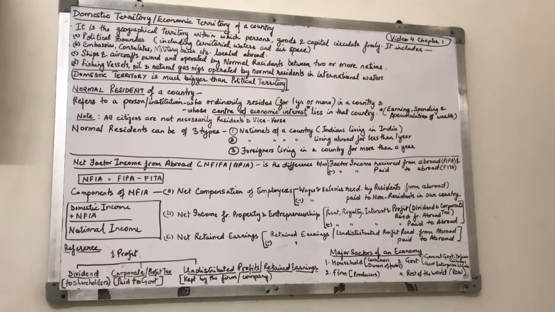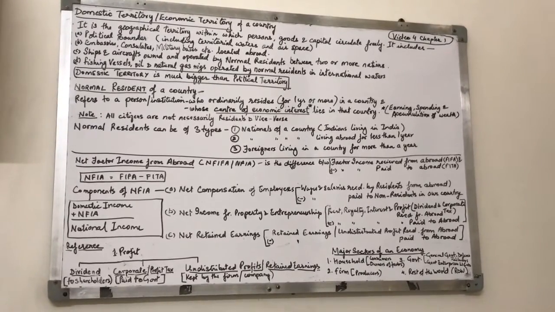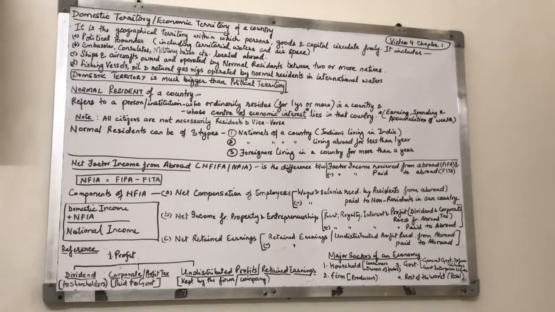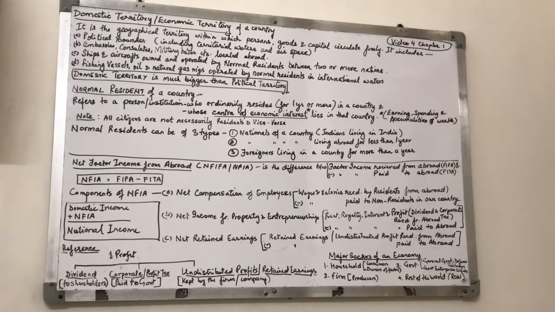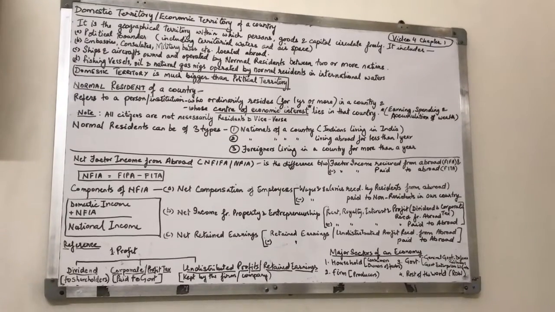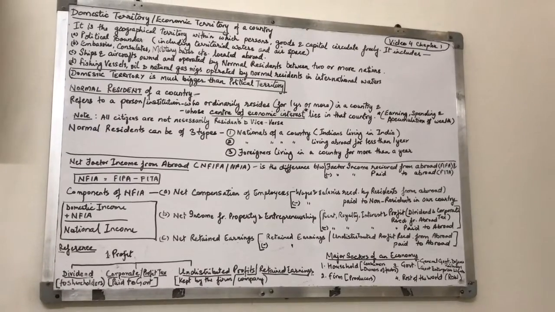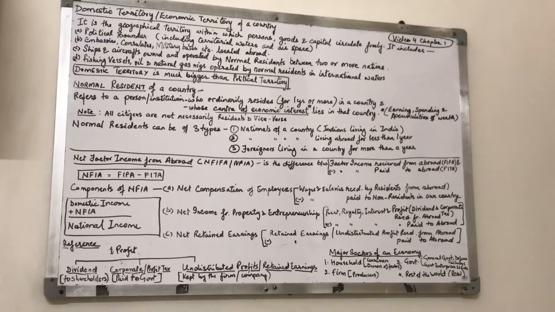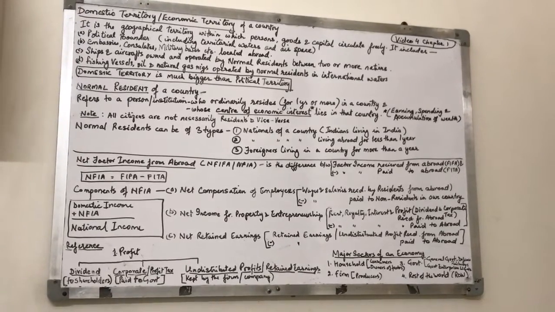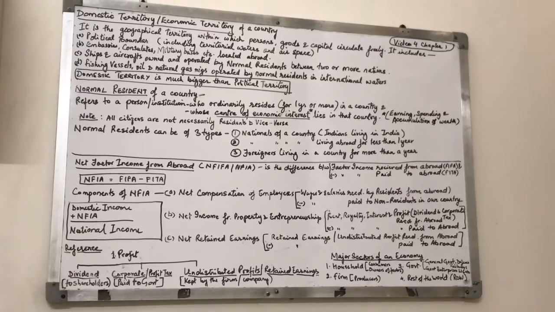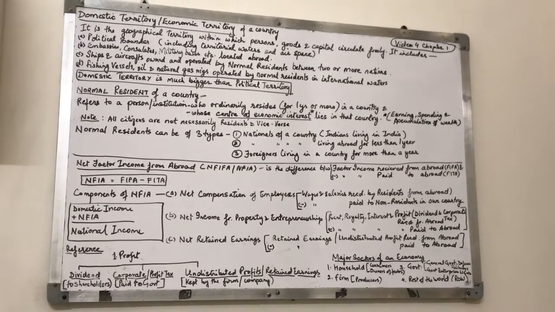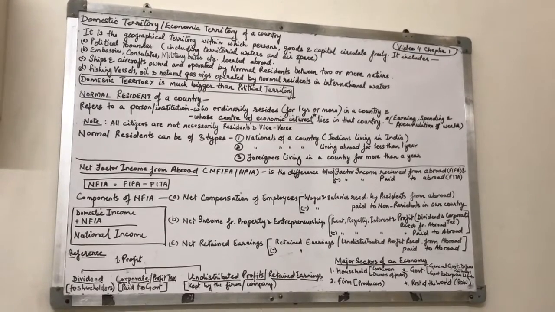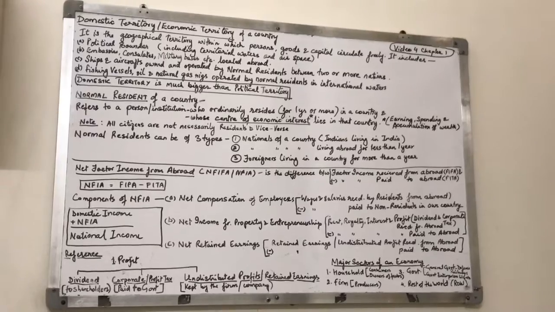For your clarity, let me take up these things once more. For domestic income, it is necessary that it is earned in the domestic territory. So you have to ask yourself, where is the income earned? And if the answer is, it is earned in the domestic territory, then it ought to be domestic income. And in order to be national income, it needs to be earned by the normal resident. So your question should be, by whom has this income been earned? Okay, so if it is by the normal resident, then it is national income and vice versa.